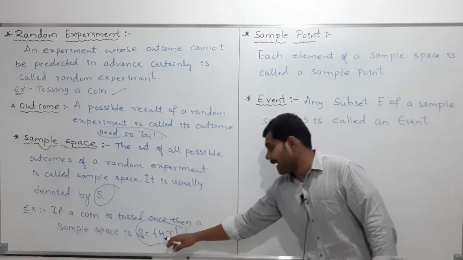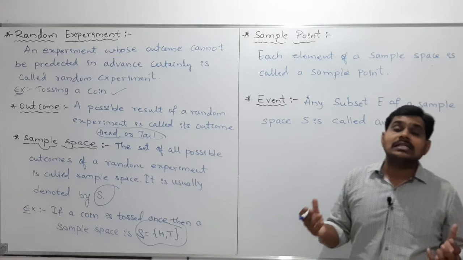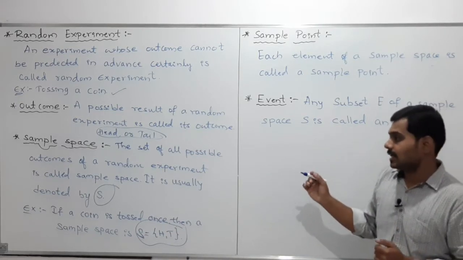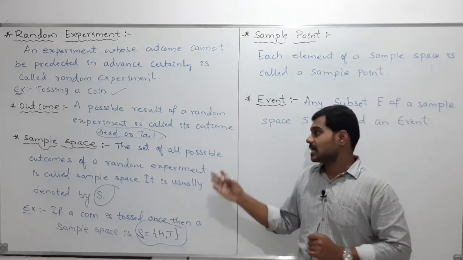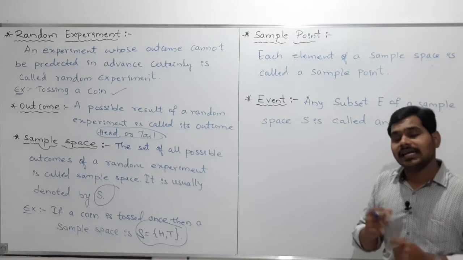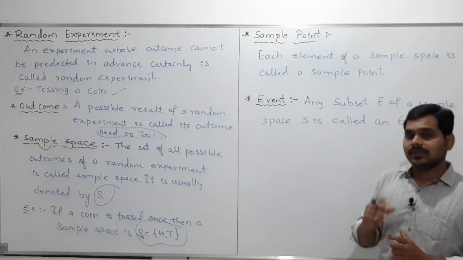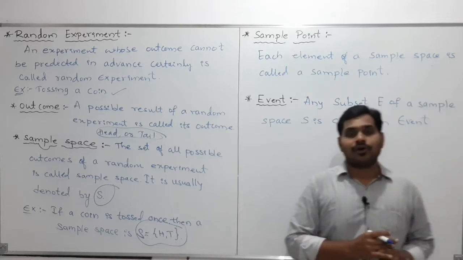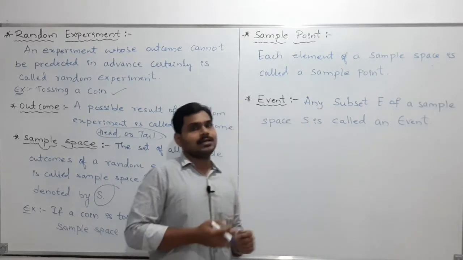In this case, head and tail are the sample points. Simple concepts, my dear students. Instead of saying element, they gave the name sample point, maybe to look attractive, you may think.